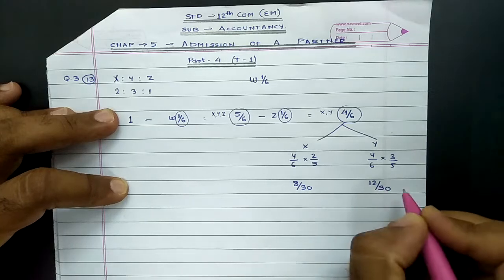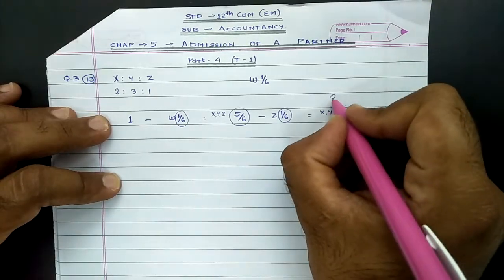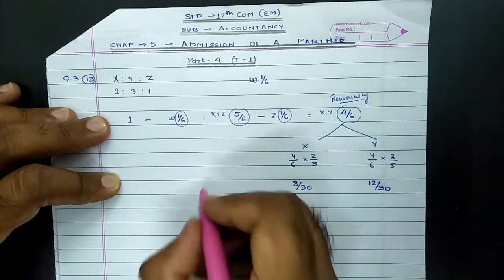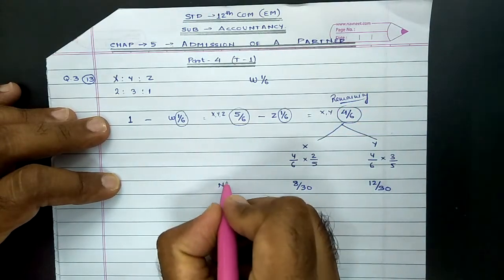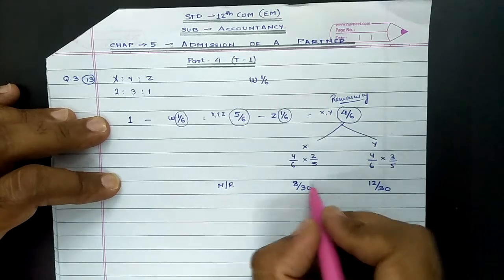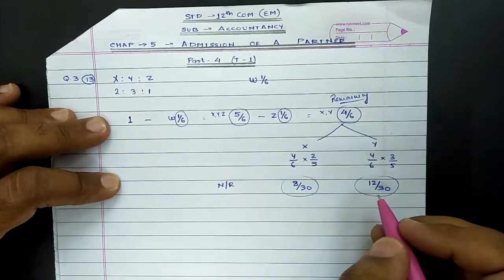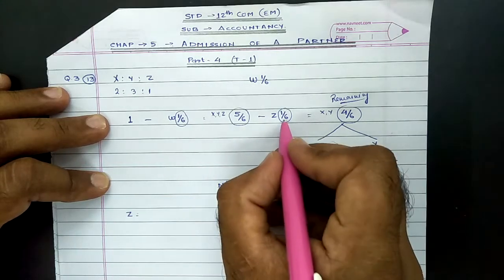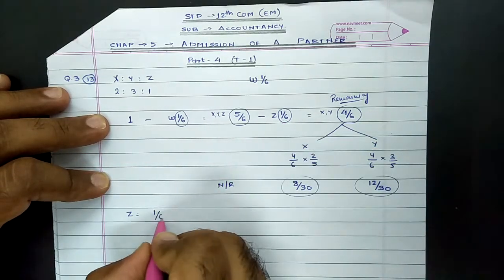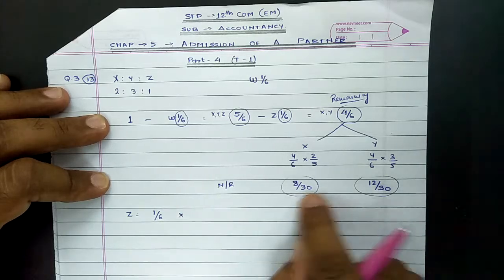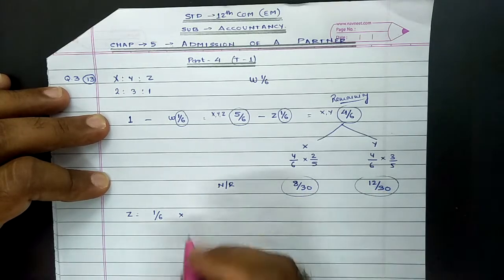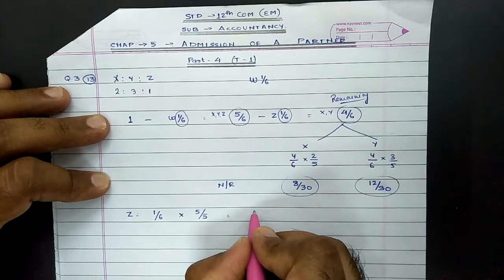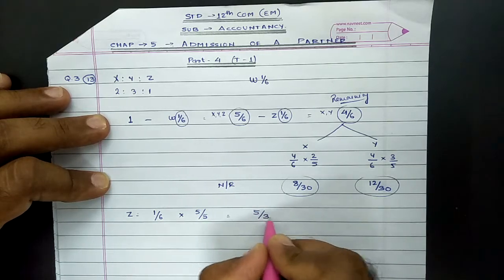Now what we have calculated here is the remaining share, and the remaining share is for the remaining partners. So this is the new ratio, but this is the new ratio for X and Y only. What about Z and W? So let us calculate for Z. Z would retain his original share, which was 1/6. Now in this case, the denominator of X and Y is 30. In order to make the denominator of Z also 30, we need to multiply both sides by 5. So on simplification, it comes to 5/30.